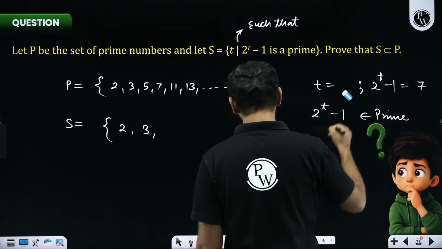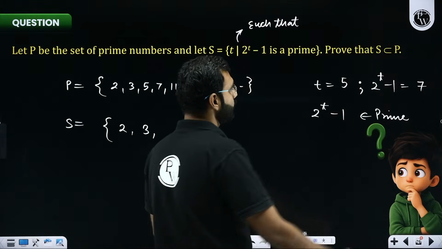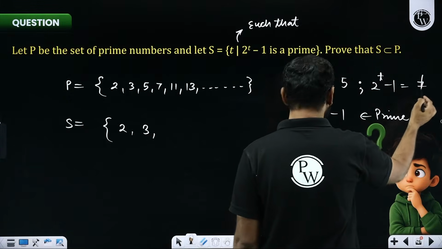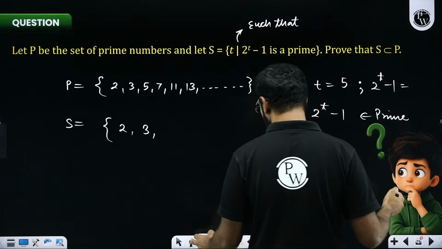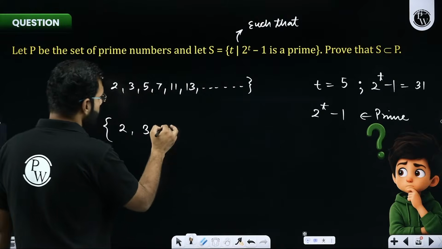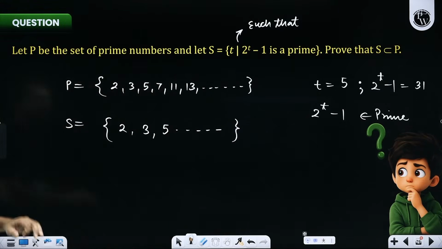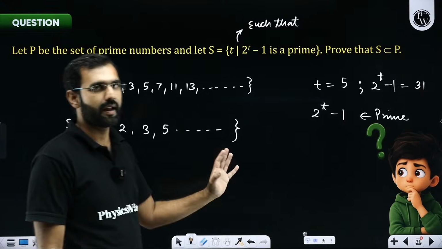With this, the next conclusion will come with a 5. So the next number will be 5. So it will be 2 to the power 5 minus 1. 32 minus 1 is 31. And 31 is again prime. So I'll consider 5. As you move ahead with this pattern, you will indeed notice that whatever numbers I'm taking here are prime.